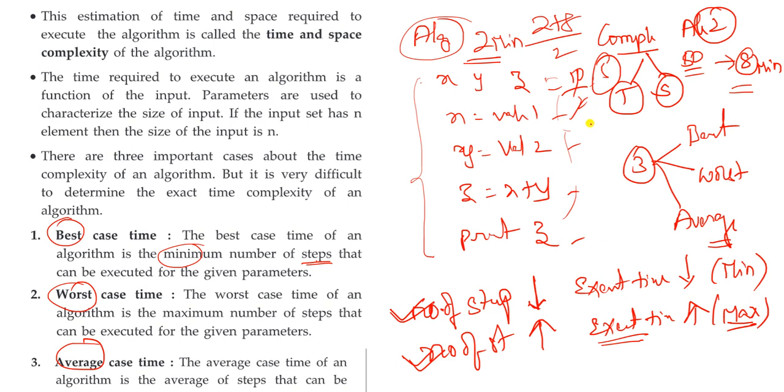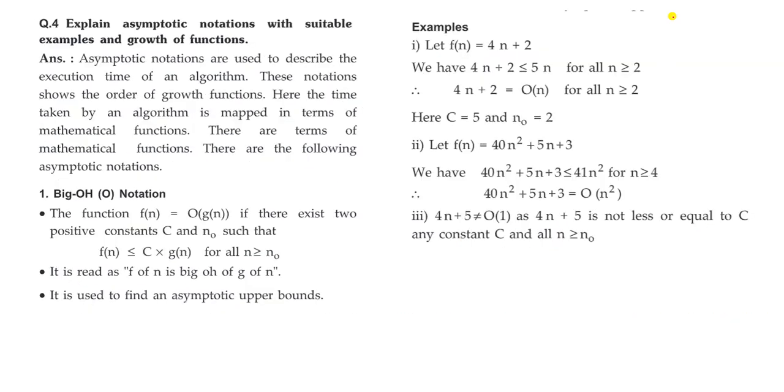So that is about best case time, worst case time and average case time. So this is about complexity of algorithm, very very important. And next one,